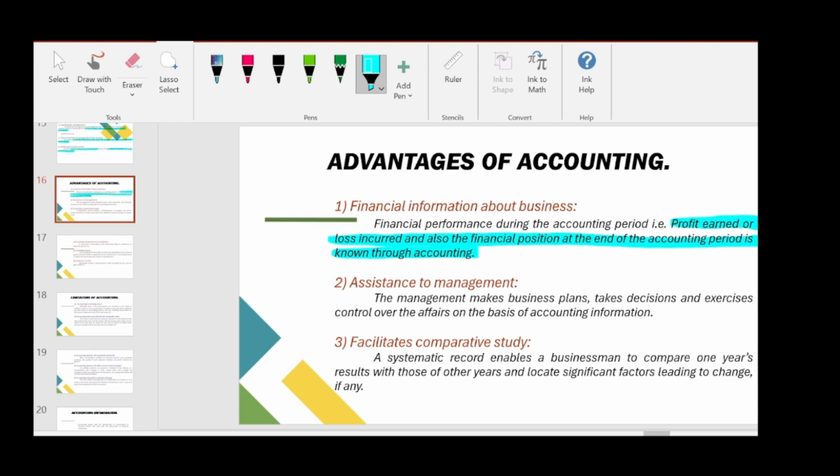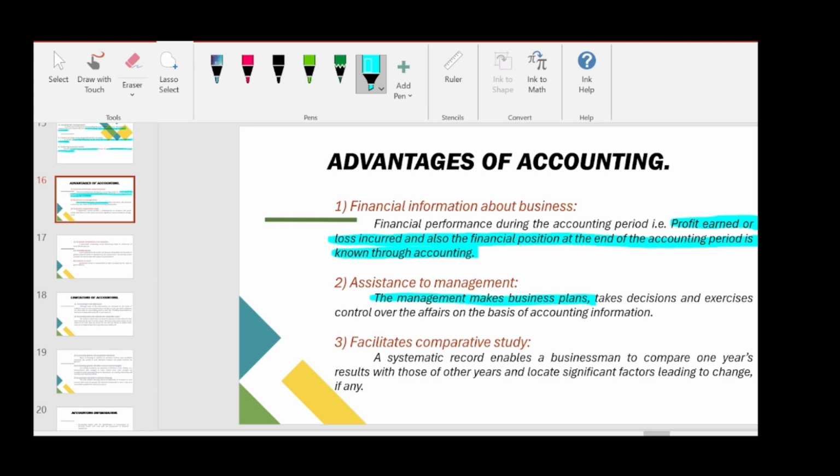Second is assistance to management. The management makes business plans, takes decisions, and exercises control over the affairs on the basis of accounting information. So the same point: accounting information gives some assistance. It gives guidelines to management on taking management decisions. So that is the second advantage.